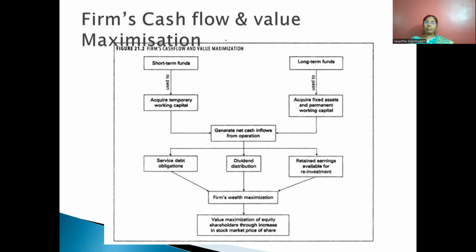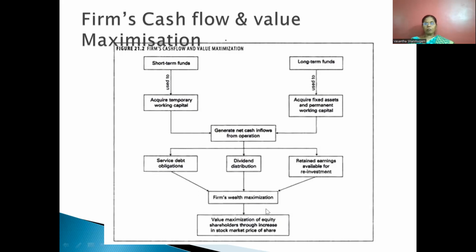But when the company retains the profit which is available to the shareholders, when the company feels that they can generate returns by utilizing this profit, they can multiply the income to the shareholders. In that case, it will retain the earnings. It is otherwise known as retained earnings that can be utilized only when the firm is having profitable investment opportunity. So these three aspects lead to firm's wealth maximization.